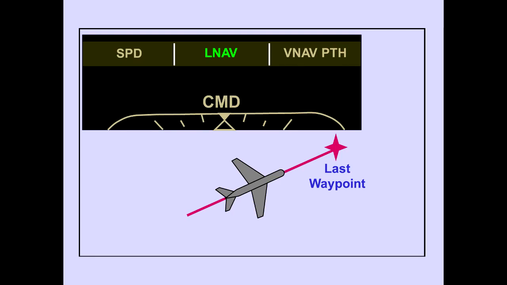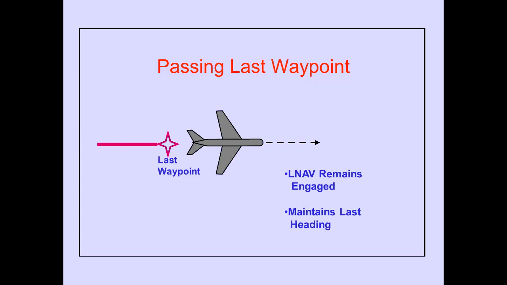Once LNAV is engaged, the autopilot is directed to fly the active route to the last route waypoint. If the airplane passes over the last route waypoint, LNAV remains engaged and commands the airplane to maintain the last heading.